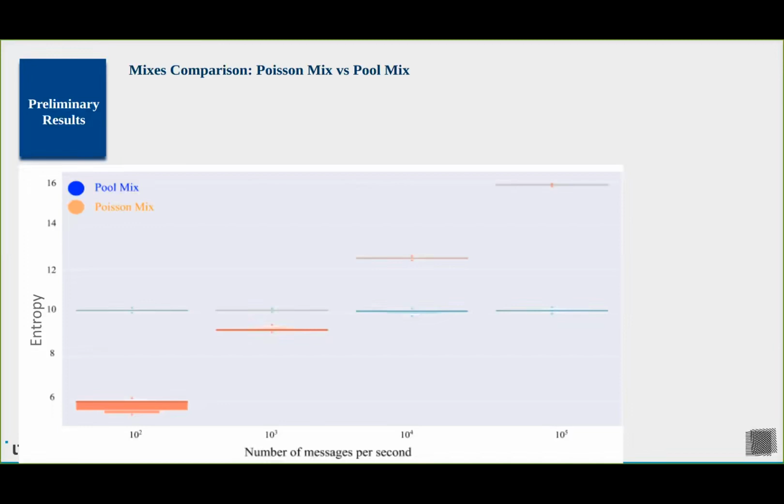Well, when you have a small number of messages, clearly the full mix will provide better anonymity. However, when you go higher in the number of messages per time unit, you have better anonymity provided by the Poisson mix. The entropy is constant in the full mix, and that's due to the fact that the full mix will always flush the exact same number of messages in each round.